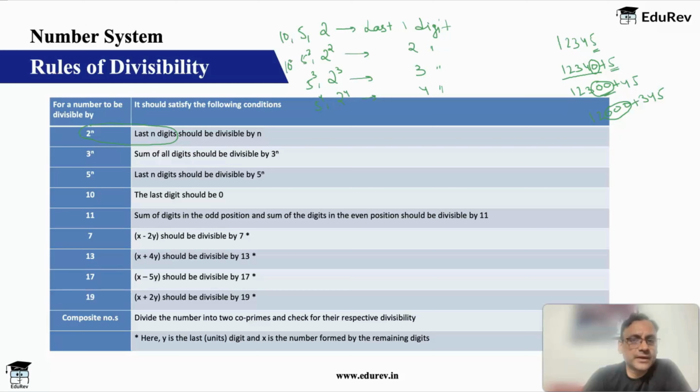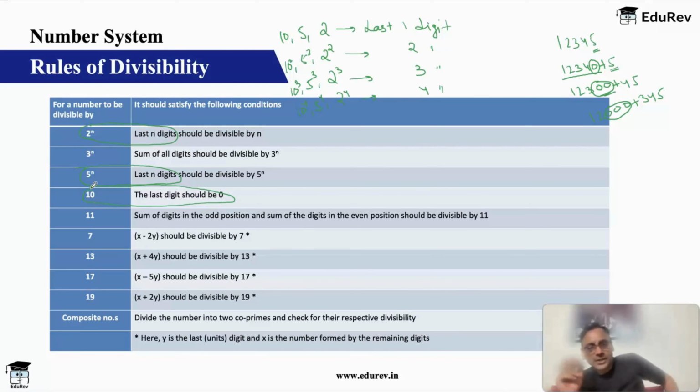So 10, 10 square, 10 cube, 10 to the power 4. So if you see, in one rule we have covered so many numbers. So 2 to the power n, 5 to the power n, and 10 to the power n. All of them have same rule, check last n digits. Okay, so in the single rule, we have covered how many numbers?